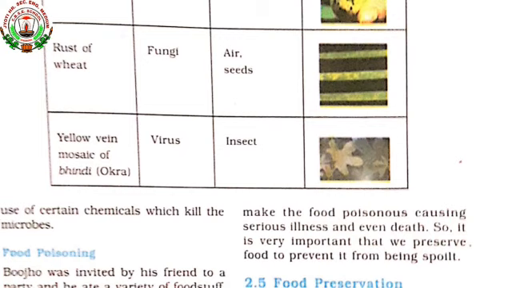When the insect goes to the plants for pollination or nearby the plants, then these plants are affected by this disease. The disease name is yellow vein mosaic of bhindi, okra.